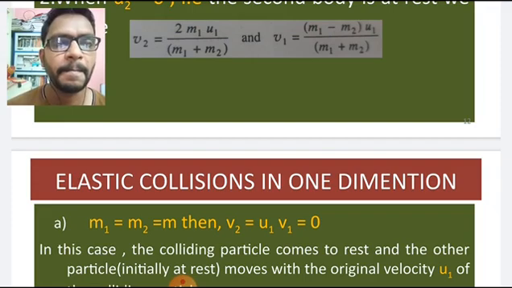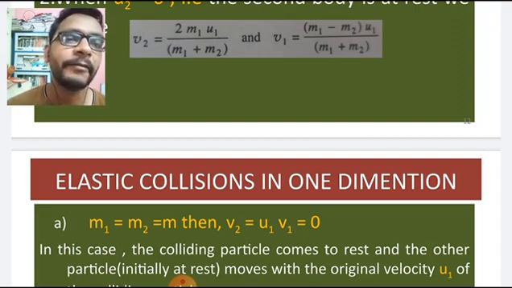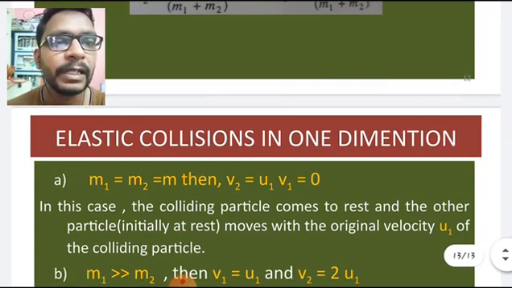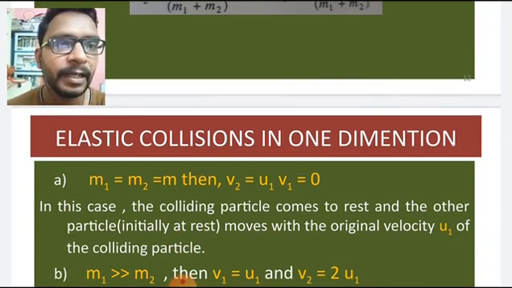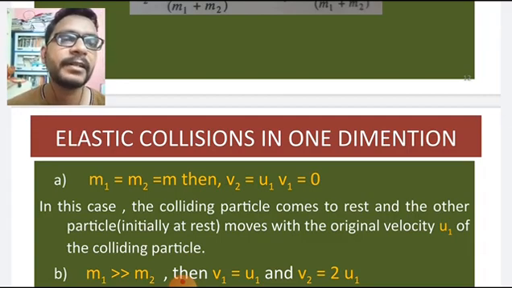Masses are the same, the first body has velocity u1 and the second body is at rest. After the collision, what happened? The first body comes to rest and the second body gets the velocity of the first body. Here, v2 equal to u1 means the second body gets the velocity of the first body before the collision, and v1 equal to 0 means the first body comes to rest.